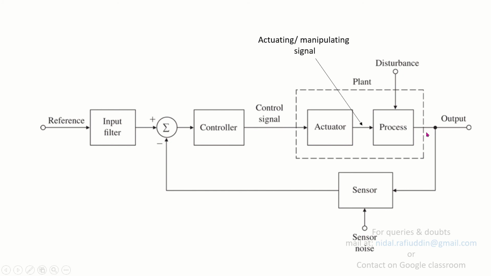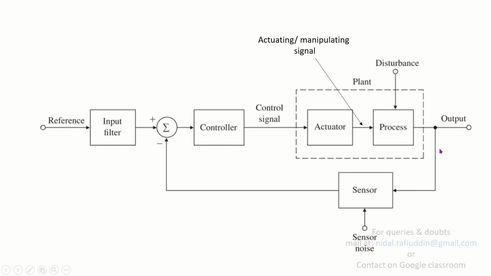Then from the process we measure the output using sensors. Whatever output is generated by the process is sensed by a sensor. So you will have an instrumentation or feedback arrangement that is responsible for sensing the output generated by the process. The importance of this sensor or feedback element is that if we are not capable of sensing the output that is being generated by the process, then we cannot automate the process.